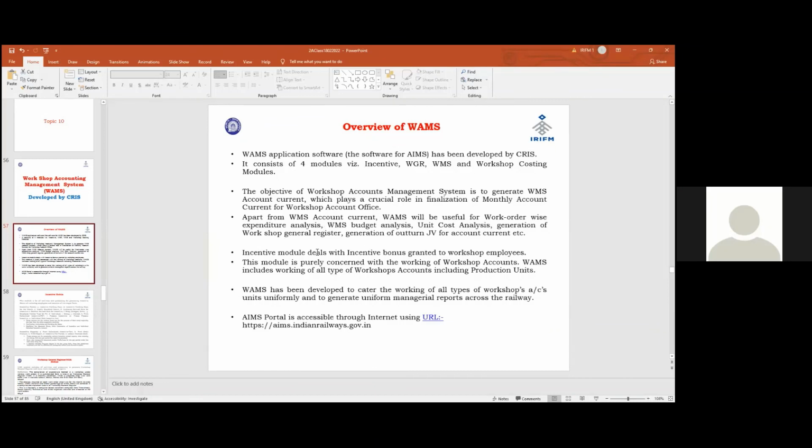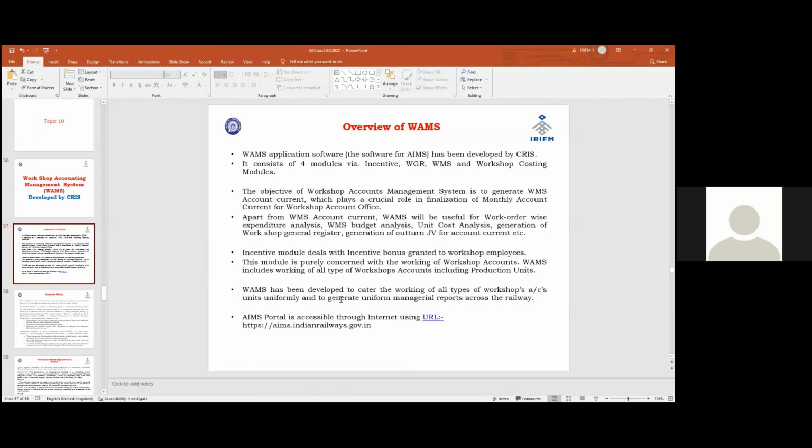Work order wise expenditure analysis, WMS budget analysis, unit cost analysis, generation of workshop general list, generation of outturn JV for account currents. So easily we can get the account current from WMS. So it is an important module. The incentive module deals with incentive bonus payment.